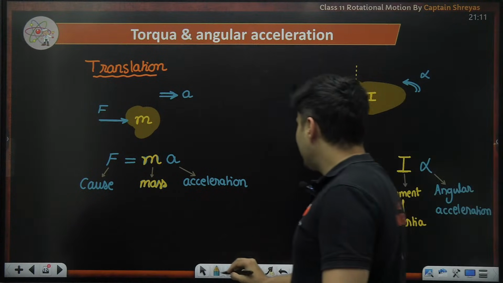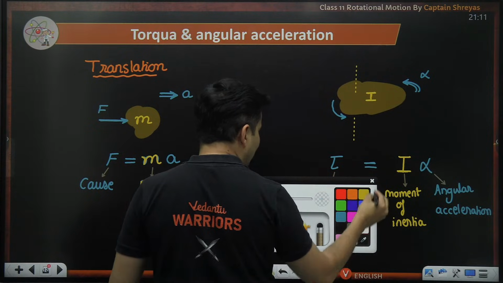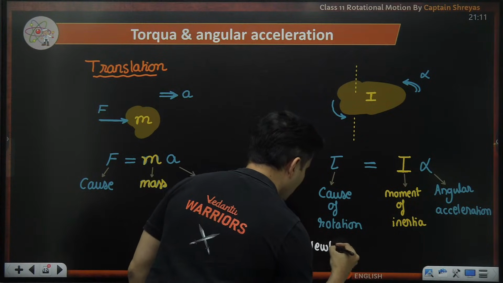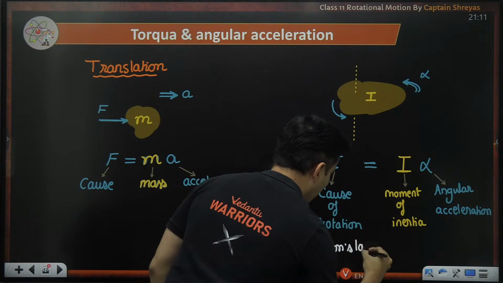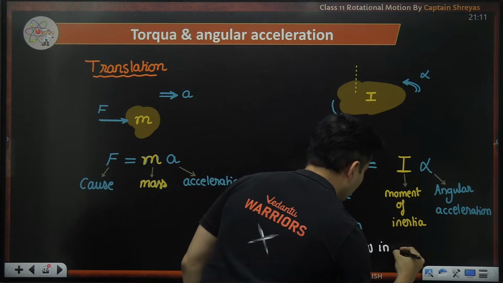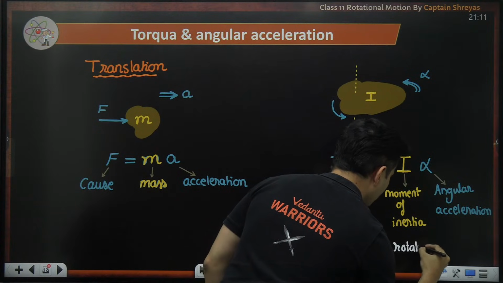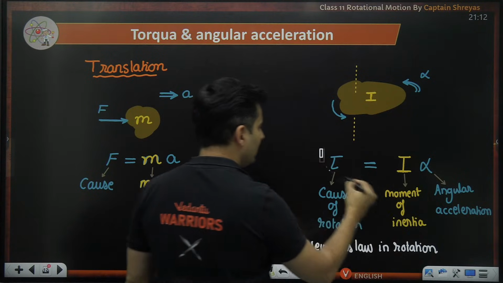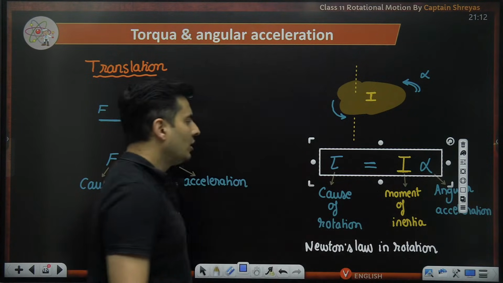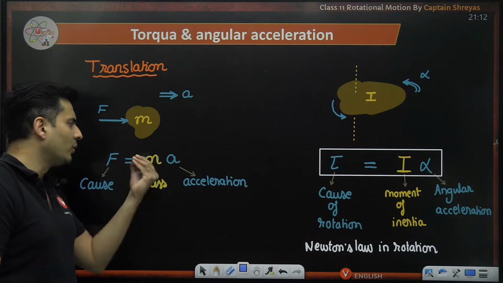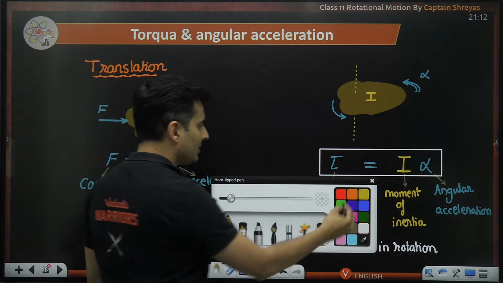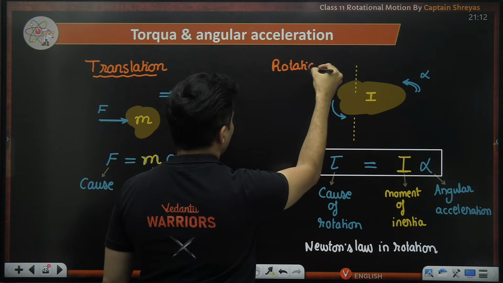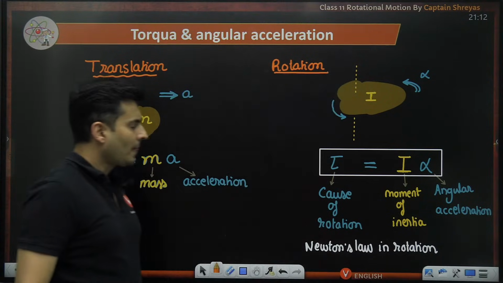So this particular formula is also called Newton's law, but in rotation. A very important formula, so might as well block this off. Torque is equal to I into alpha, just like force was mass into acceleration. But this is not in translation. This is in rotational motion.